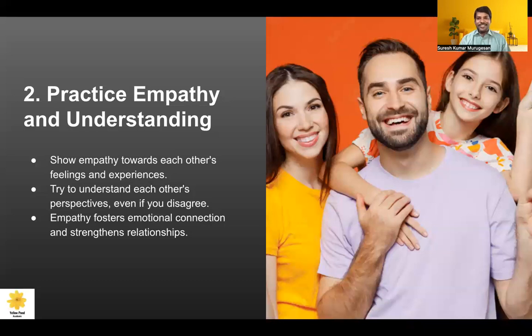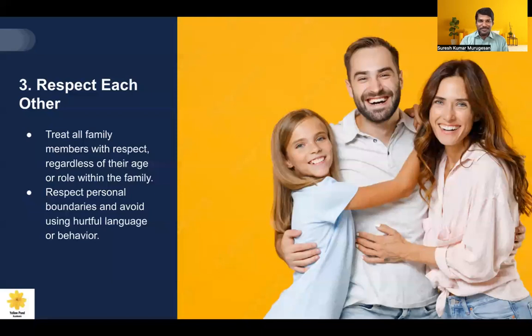When someone is feeling pain or experiencing adversity, understanding their adversity and pain from their perspective will help us know why they behaved that way. Even if we disagree, we will understand why they are doing it. So we will give value to them, we respect them. Empathy fosters a stronger connection and a stronger relationship among the family members.